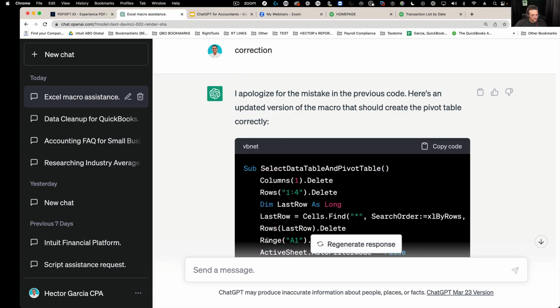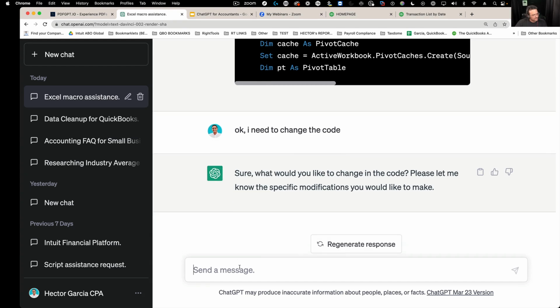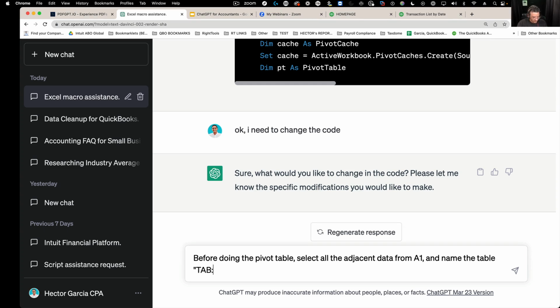No, don't do anything. Okay, I'll say okay. I need to change the code, and then I'm gonna tell it, before doing the pivot table, select all the adjacent data from A1 and name the table Table1.